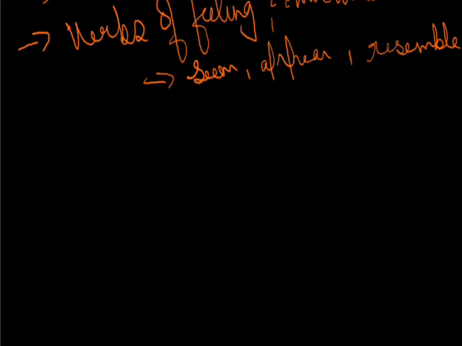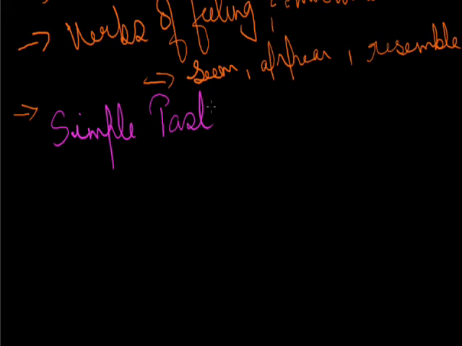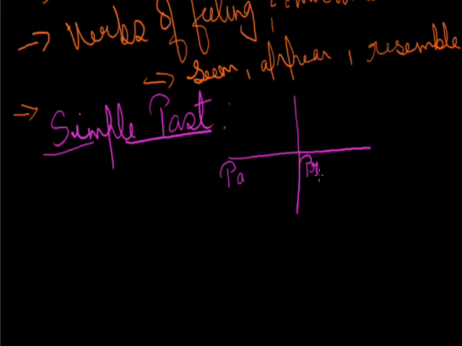Coming on to the next tense, that is simple past tense. As there is always a confusion between simple past and present perfect tense, we are going to discuss both. Simple past tense: this is a past moment, this is a present moment, and this is a future moment.